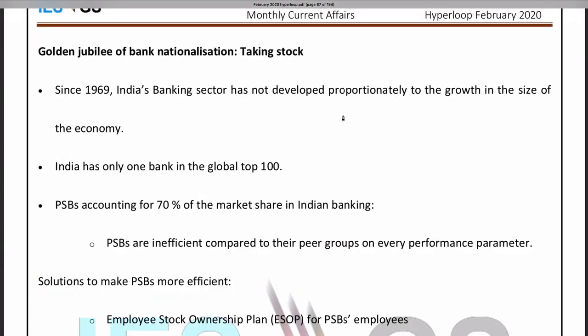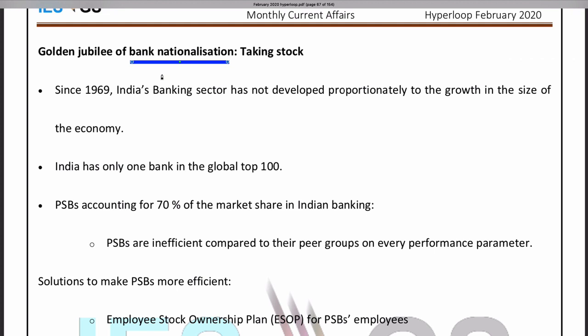The survey is taking the example of bank nationalization. What is bank nationalization? It is when the private banks were taken under government control. So government took control of many private banks at that time in the 1970s, and it is opposite to what is happening now. Government is trying to privatize now, that is, government is giving away control of the public sector units to private players. So bank nationalization is opposite to privatization. So what happened after bank nationalization? According to the survey,